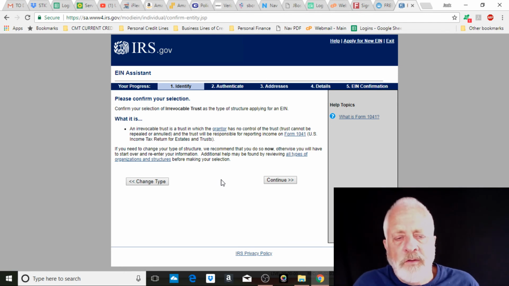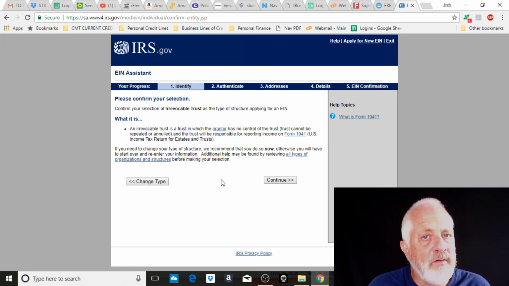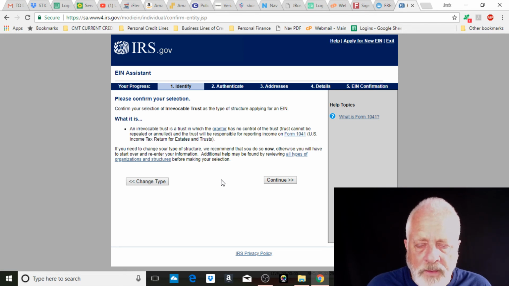Let's go over this because people get confused here. The rest of it actually isn't sticky and you just fill in the blanks. So, an irrevocable trust is a trust where the grantor has no control of the trust. That's true because the grantor just puts something into the trust and the trustees have control of the trust, right? And then in parentheses, trust cannot be repealed or annulled. That's what the word irrevocable means. It can't be annulled, it can't be repealed, it can't be changed, basically, okay?